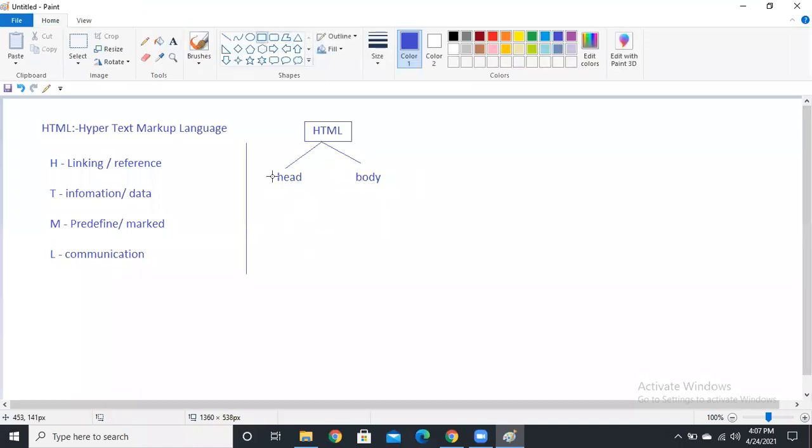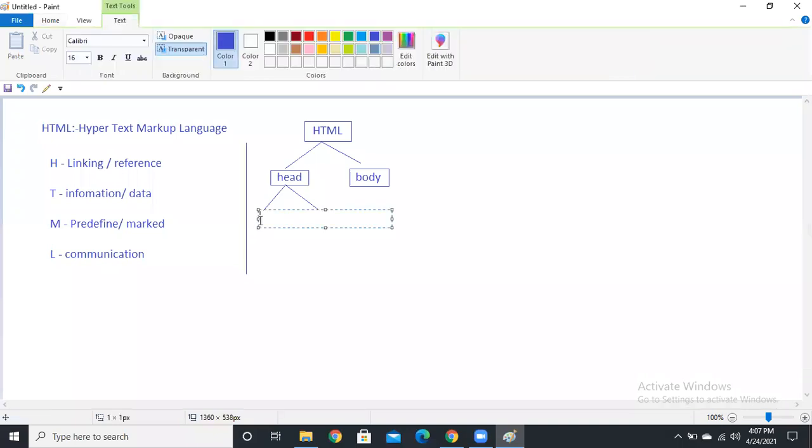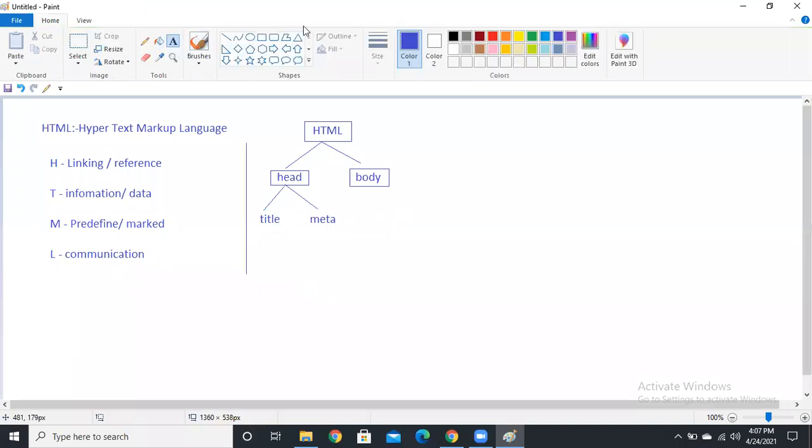And coming to the head, which is inside the root element, we again have two elements, guys. Those are title and meta. So in the head section we have two elements, the title and meta tag.